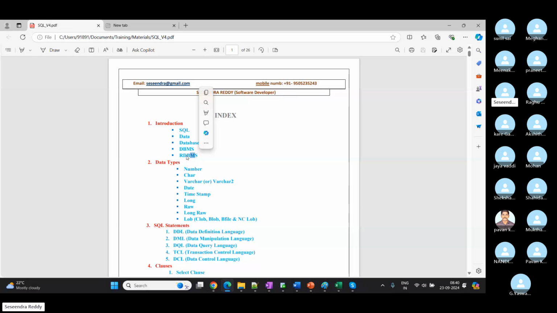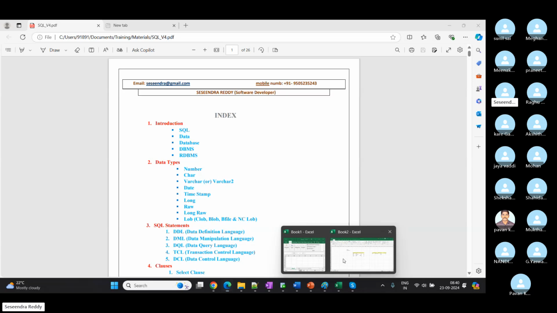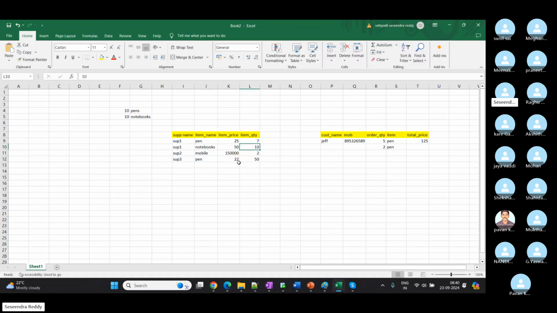So multiple users can connect. And relational, if you see the R before DBMS, relational means there will be a relation between each and every table which we created in our database. When it comes to DBMS, it's individual. So let's take our previous examples: we have supplier, customer.